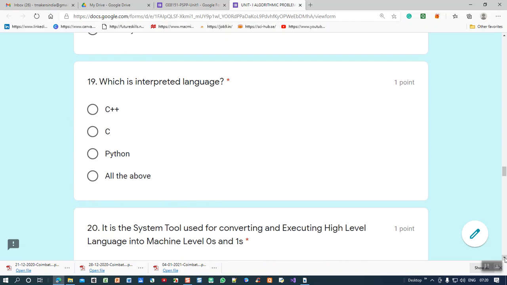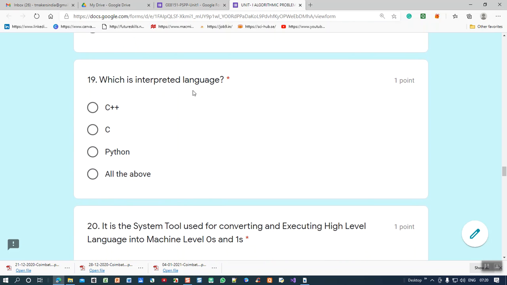19th question. Which is an interpreted language? Obviously Python is the interpreted language. C and C++ are called middle level languages or high level languages. Strictly speaking, they are middle level languages. With C and C++, we can write machine level code, assembly level code and high level code, so they are called middle level.